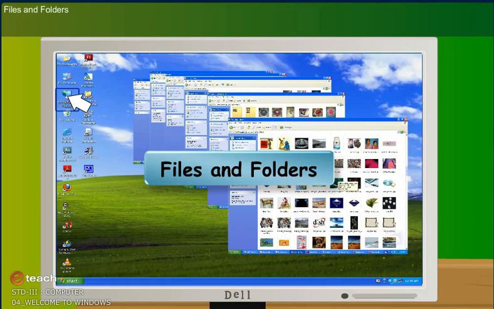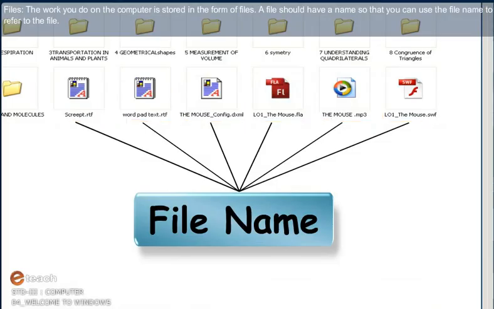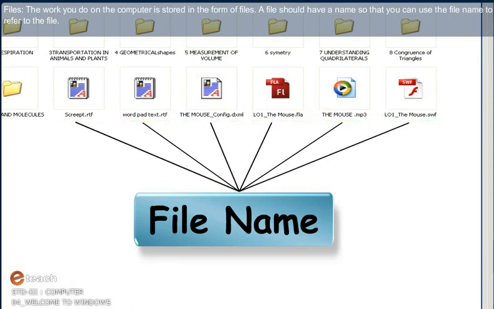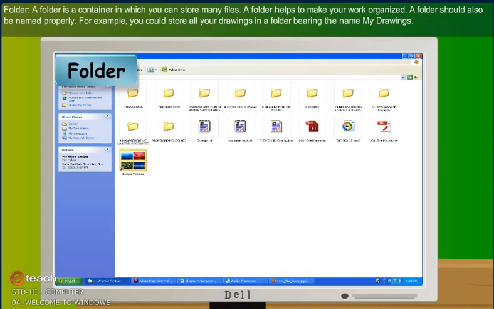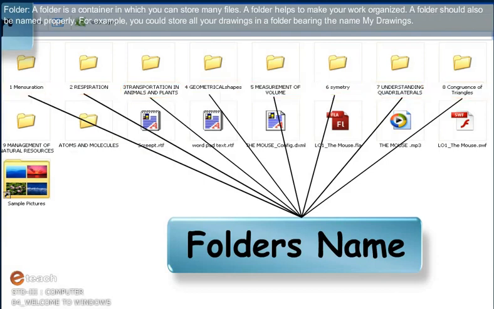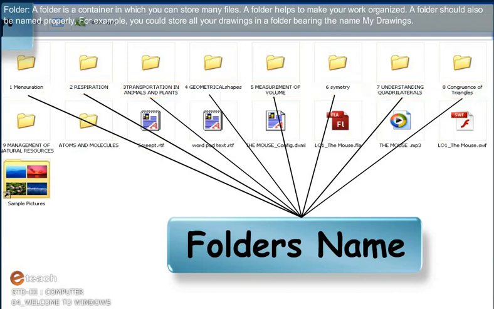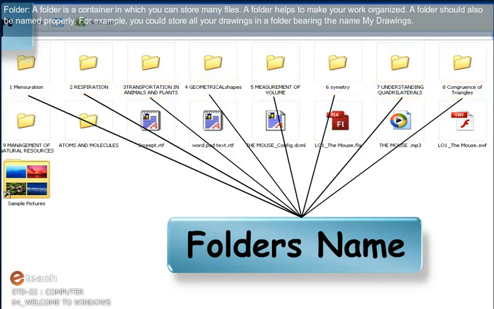Files and folders. Files. The work you do on the computer is stored in the form of files. A file should have a name so that you can use the file name to refer to the file. Folder. A folder is a container in which you can store many files. A folder helps you to keep your work organized. A folder should also be named properly. For example, you could store all your drawings in the folder bearing the name My Drawings.